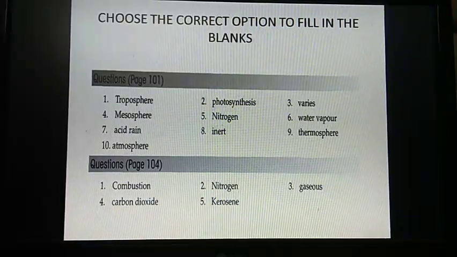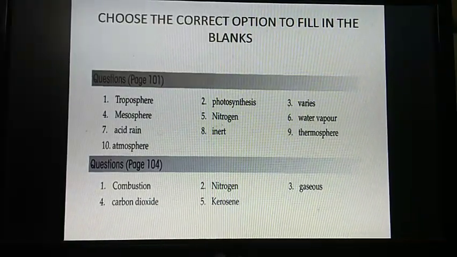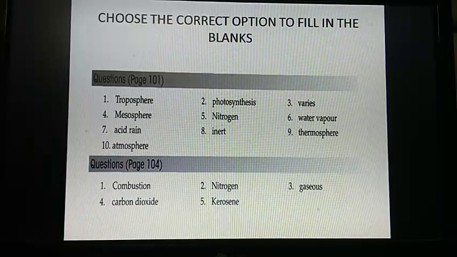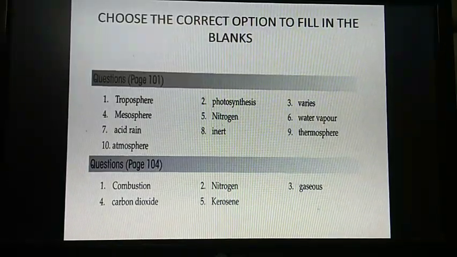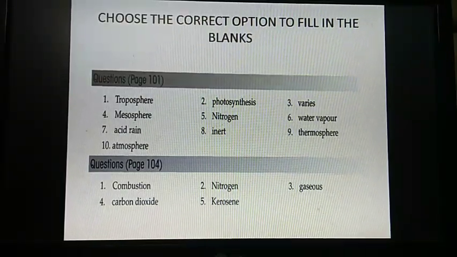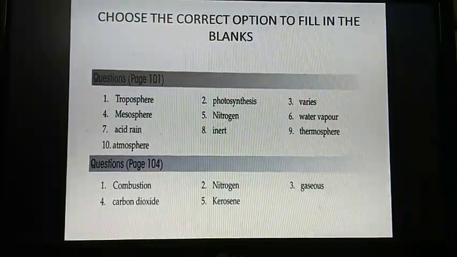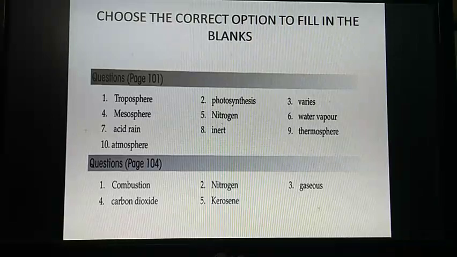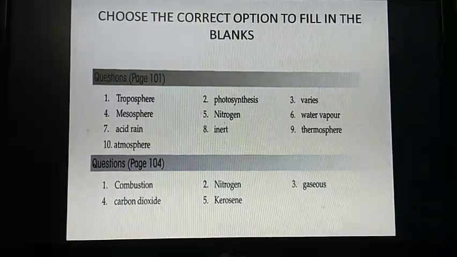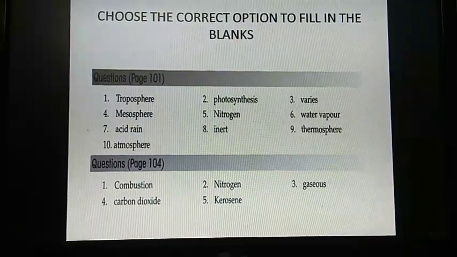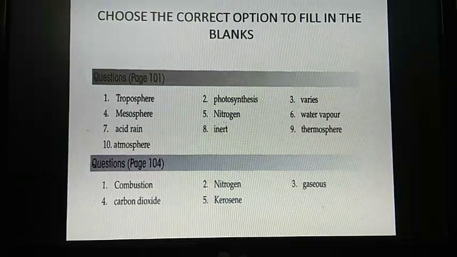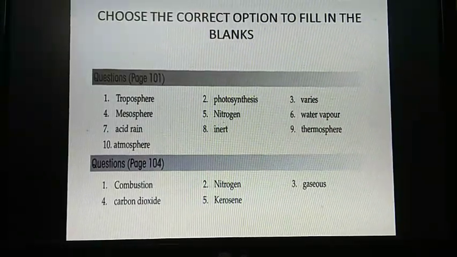Number 7. Impurities like dust, sulfur dioxide and nitrogen dioxide in the air lead to dash. Answer is acid rain. Number 8. Helium, neon, argon, krypton and xenon are dash gases. Answer is inert gases.